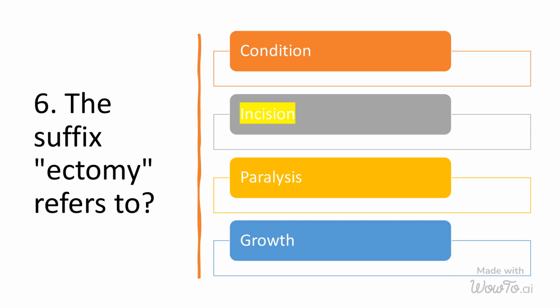For example, appendectomy refers to the removal of the appendix, tonsillectomy is the removal of the tonsils, and mastectomy is the removal of the breast tissue. The use of the ectomy suffix helps to precisely describe the type of surgical procedure being performed.